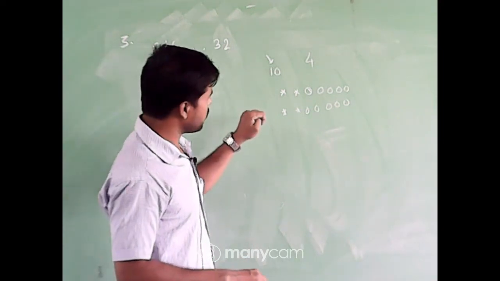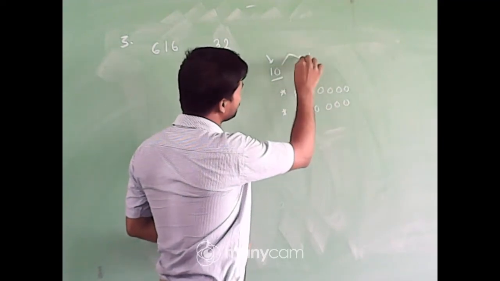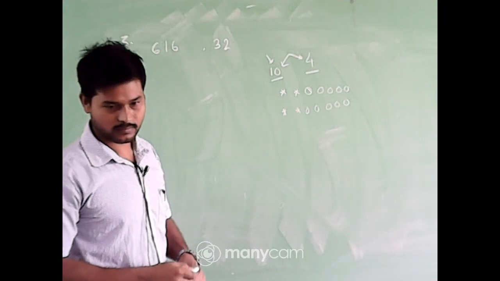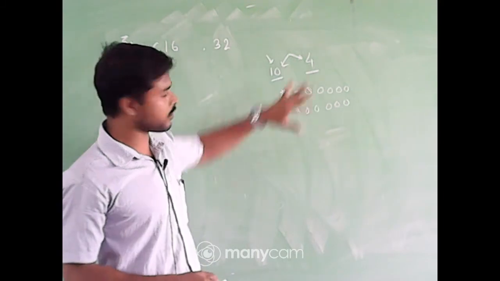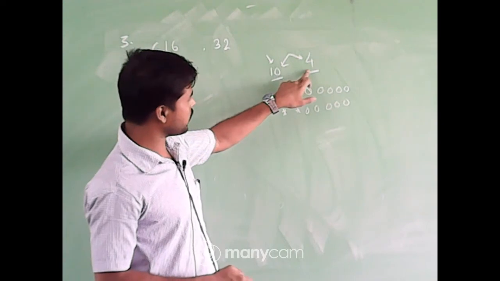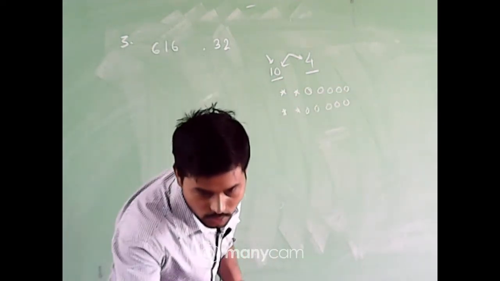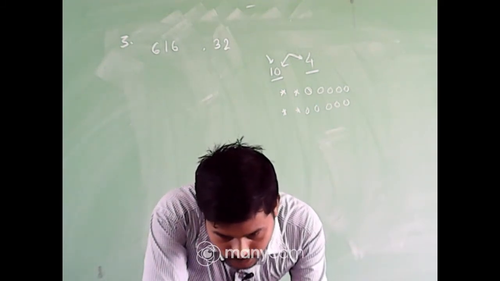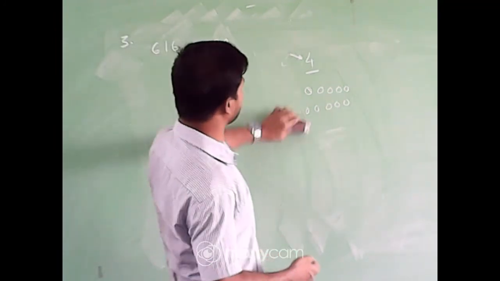That means we have to find the common factors between these two numbers, and then we have to find the highest common factor. So that's why we have to find the GCD of these two numbers. Since the GCD of 4 and 10 is 2, we have to make it in two arrangements, because we have to find the maximum number of rows. We have to get the greatest divisor of the total number of people. Very good, Vivek. So actually we have to find the GCD of two numbers.